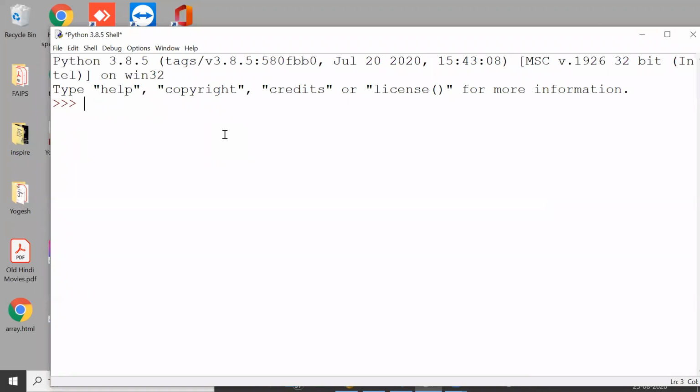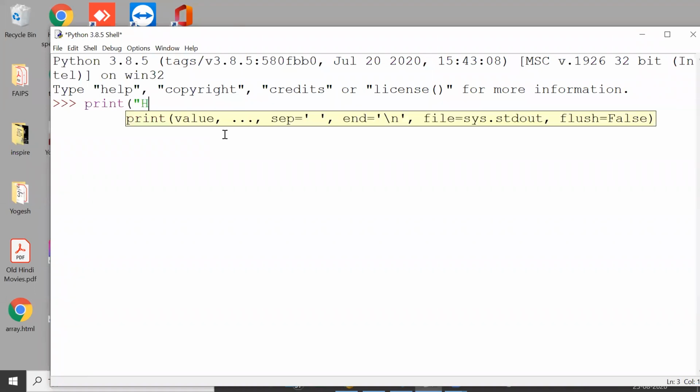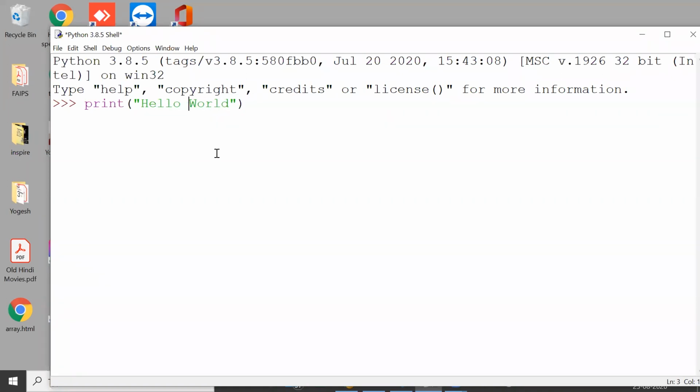Now, as a ritual, every religion has a ritual. So the religion of programming has a ritual. Whenever we start, we say print hello world. So at this prompt, you will type print hello world and it will display hello world. Now let me explain this.